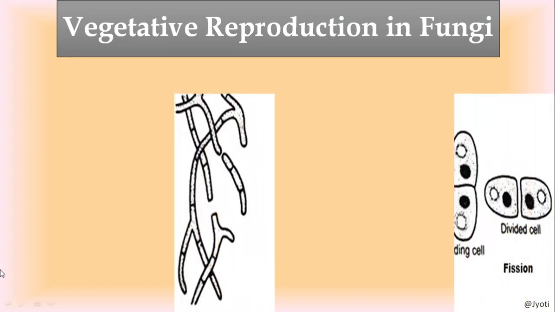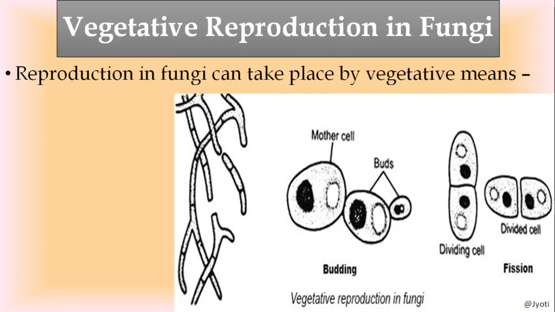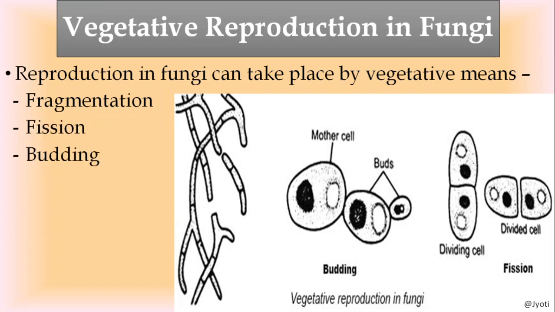Then we will discuss reproduction in fungi. Let us first discuss vegetative reproduction. Here you can see in the picture there are three modes of vegetative reproduction. Vegetative reproduction takes place by three methods, that is fragmentation, fission and budding. In the picture, the first diagram shows fragmentation. So the hypha is fragmented. Here you can see there is a cut, so it has been separated from the main hypha.